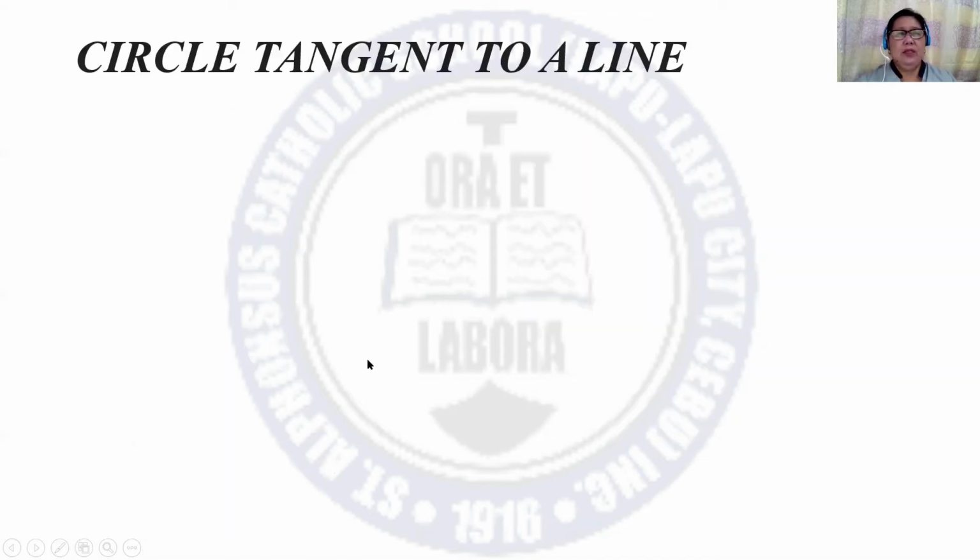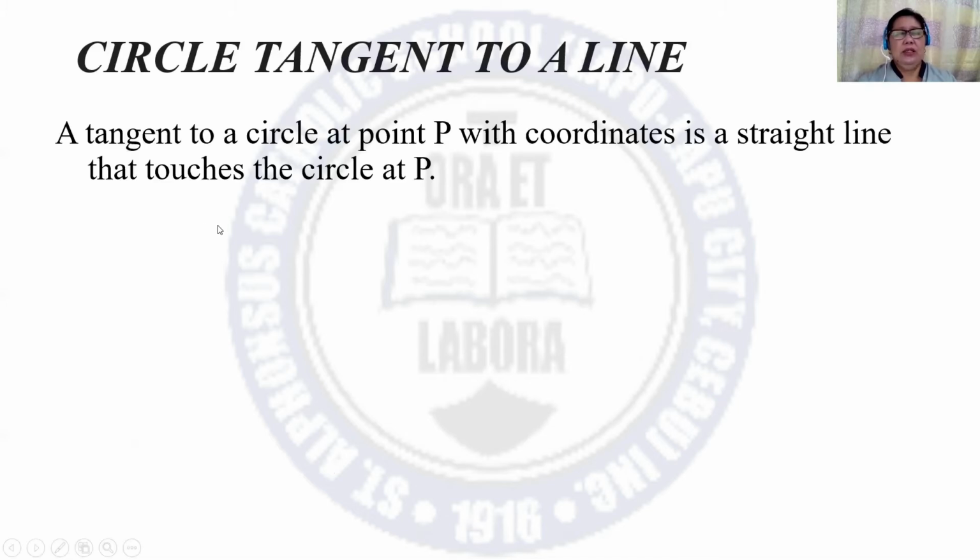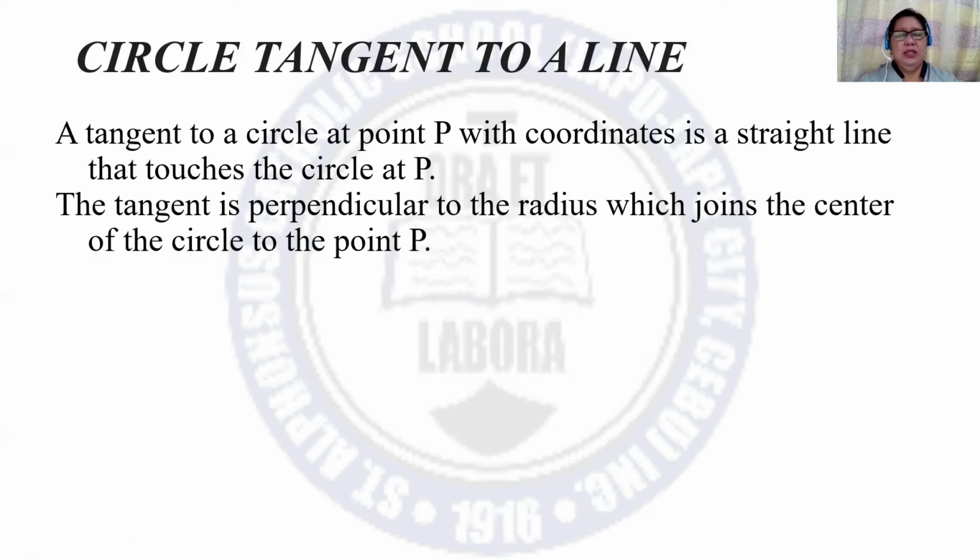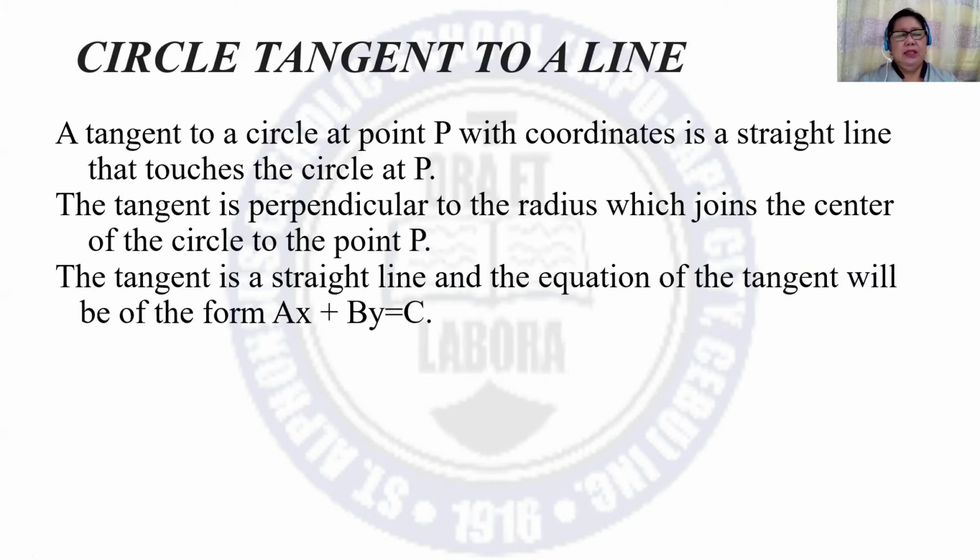Next, let us have the circle tangent to a line. A tangent to a circle at point P with coordinates is a straight line that touches the circle at P. The tangent is perpendicular to the radius which joins the center of the circle to the point represented by P. The tangent is a straight line and the equation of the tangent will be of the form ax plus by is equal to c.